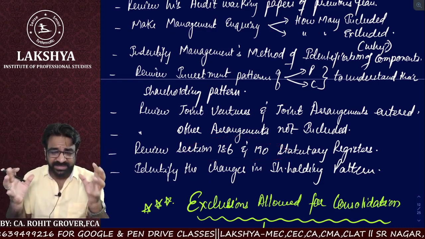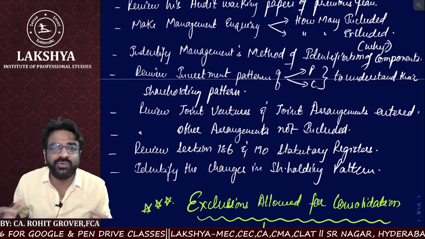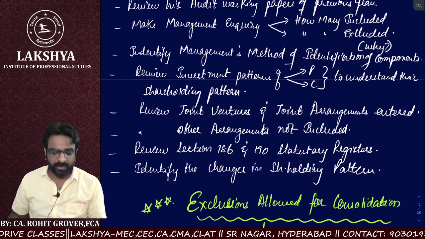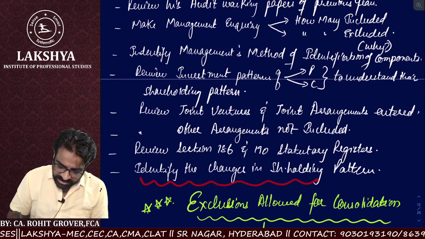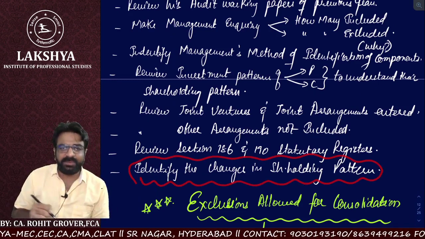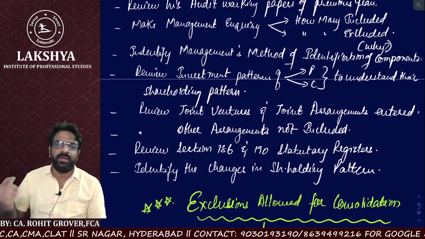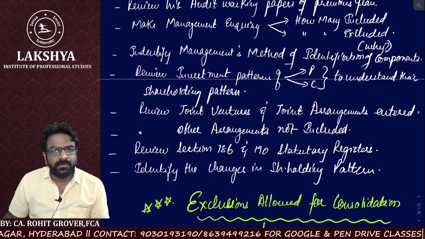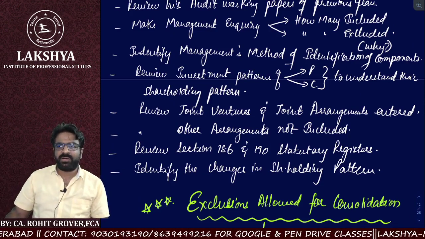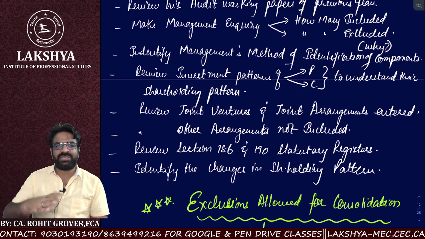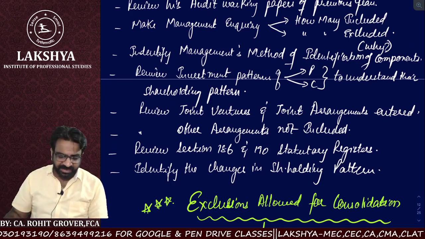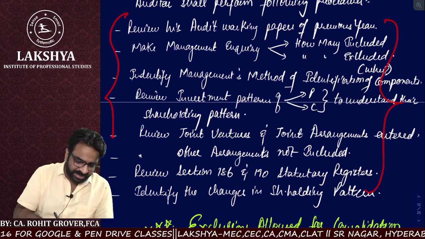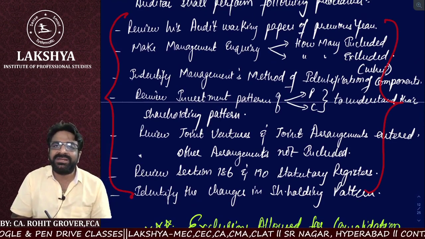This homework is basically who is doing? Auditor is doing. Check the completeness of the component. Now next thing, I will identify the changes in the shareholding pattern. What do you mean by identify the changes in the shareholding pattern? Obtain the copy of the statement of changes in equity. Changes in equity means what? Changes in the shareholding pattern or not? So these are the various methods which I have in my pocket to understand whether the components are complete.